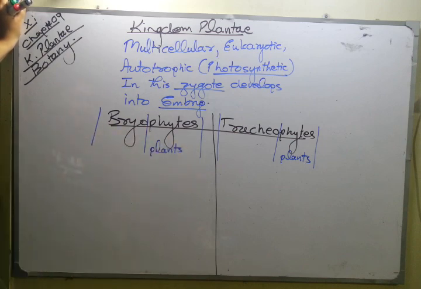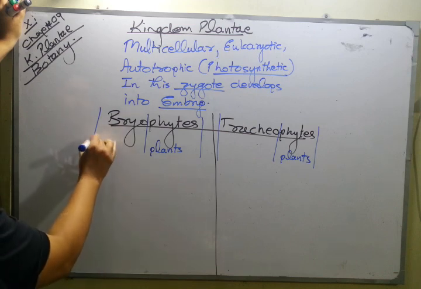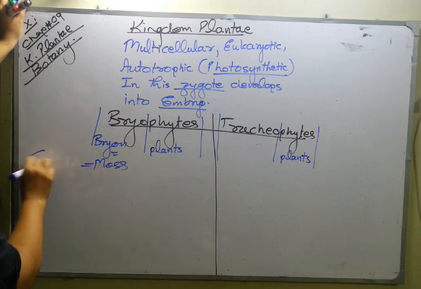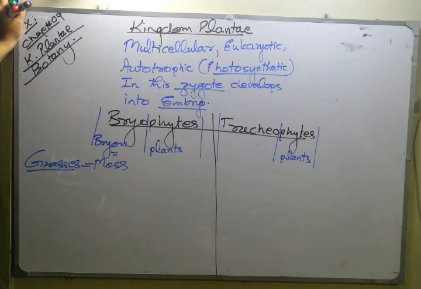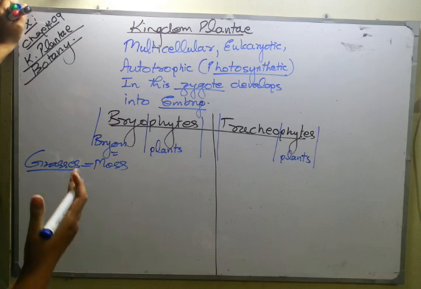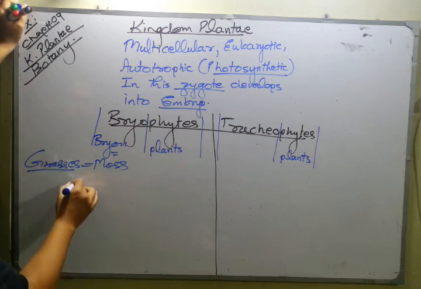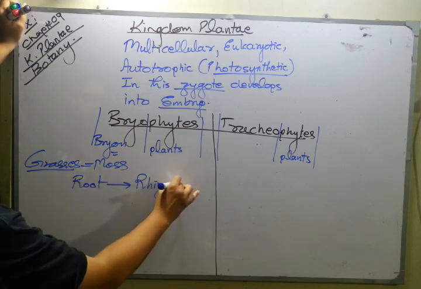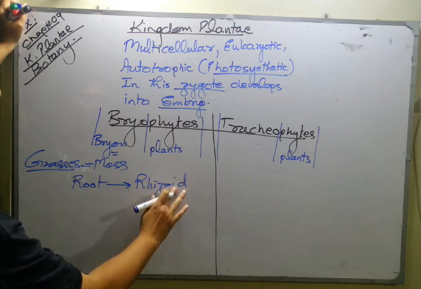But according to biology, the word bryo is derived from the word bryon, and bryon means moss. And what is moss? It is just like grasses, and grasses form a small mat-like structure, fused together. As you can see, they are not tall, they are very short in length. The bryophyte does not have proper roots. Instead of roots, it has rhizoids, which you call root hairs.